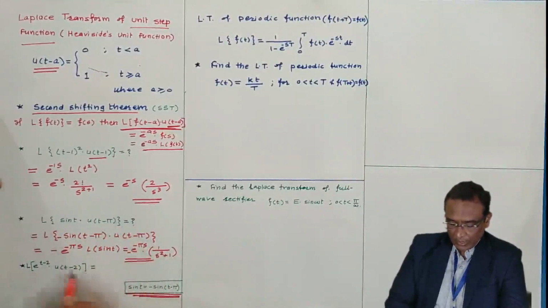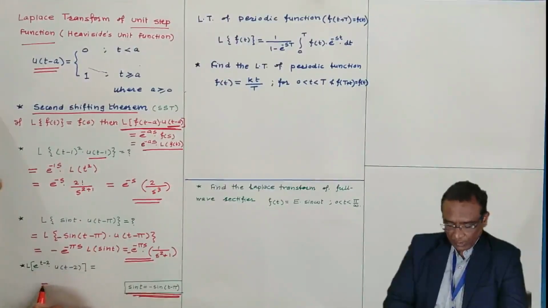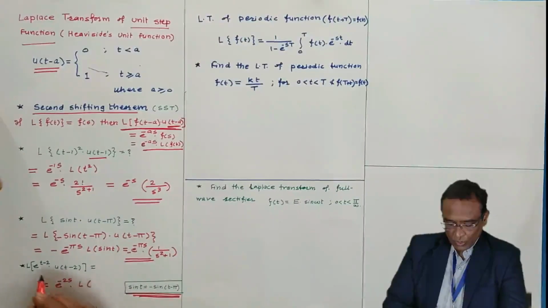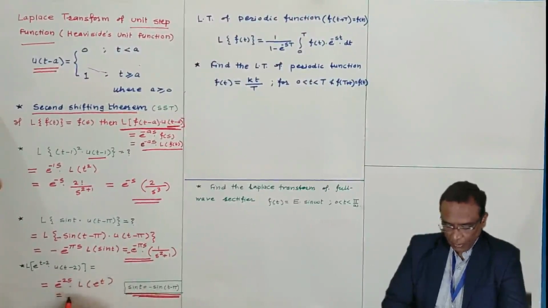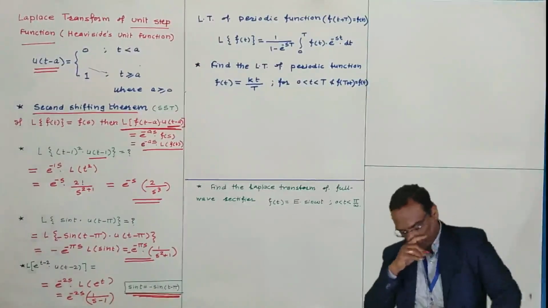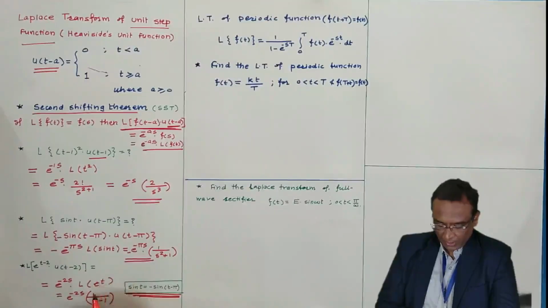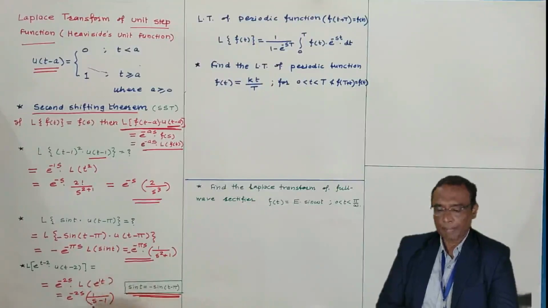Now, for the Laplace of this thing, due to this t minus 2, which is t minus a, I am writing e to the power minus 2s and Laplace of e to the power t simply. And Laplace of e to the power t is 1 by s minus 1. Laplace of e to the power at is 1 by s minus a, like that.